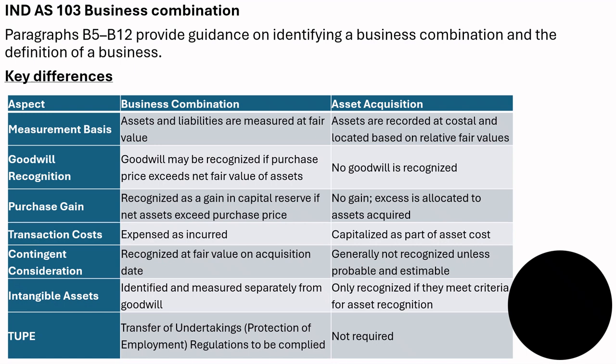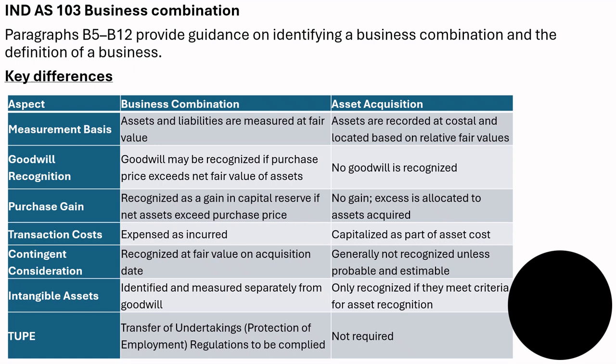Let us discuss Ind AS 103, the key difference between business combination and asset acquisition. Paragraphs B5 to B12 provide guidance on identifying a business combination and the definition of a business. Key differences between business combination and asset acquisition.